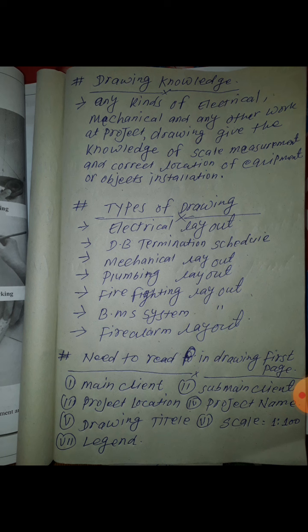This means if you measure 1 mm in the drawing, in the real field it is 100 mm. I already told you drawing measurement should be in mm, they mention mm. So 1 mm in the drawing equals 100 mm in the field.